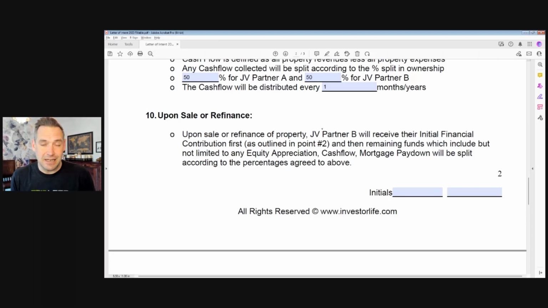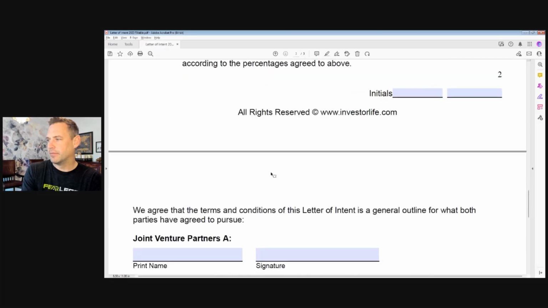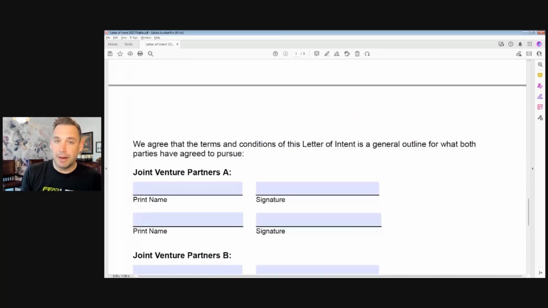Then any gains that have been made, so equity appreciation, cash flow, etc., any gains would be split according to the percentages agreed. So remember, the first thing that gets paid back is their money. After that, then these other things are split. Okay, so something important to note there that both understand. So when we go to sell that property, they get their money back. Then we split any gains. And remember, the cash flow might have been split along the way.